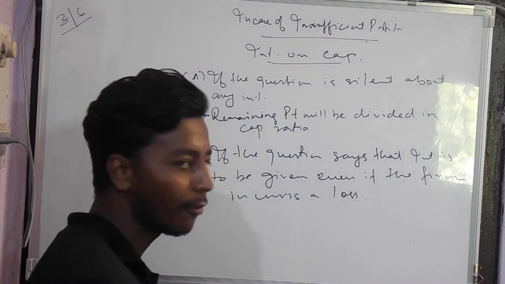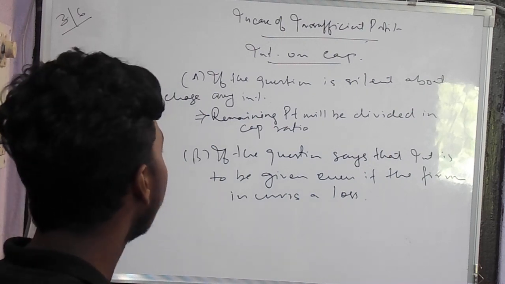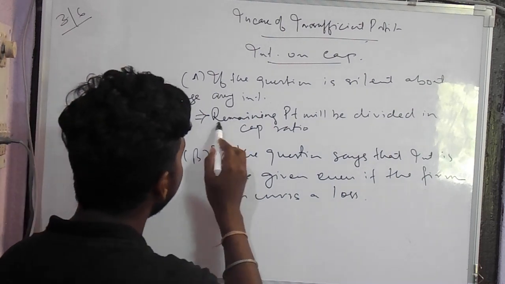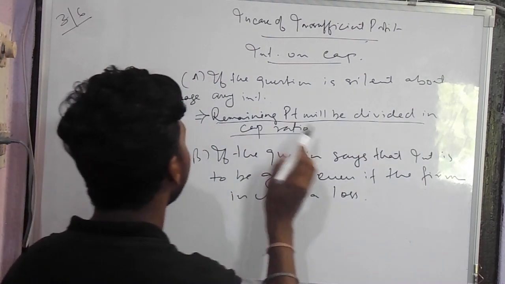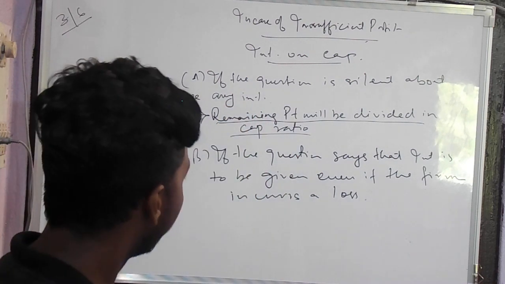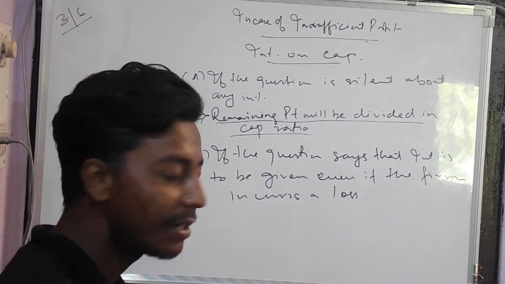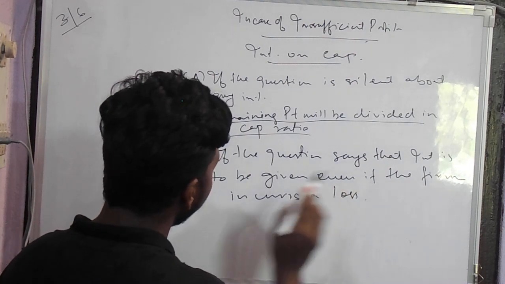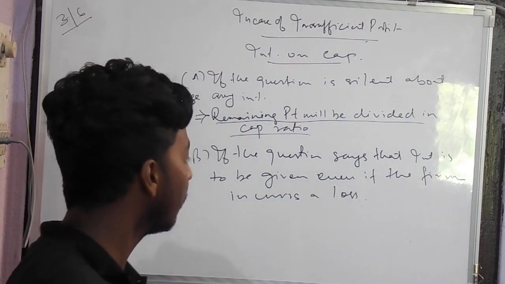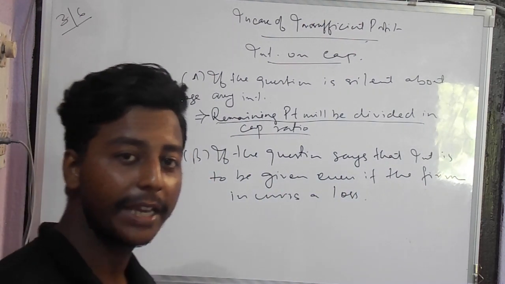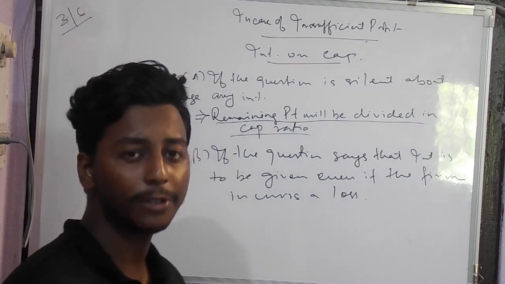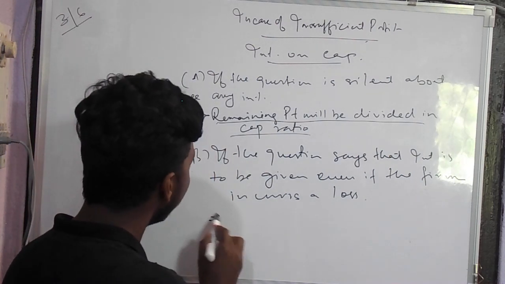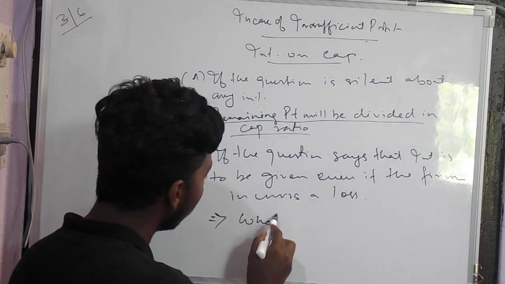Whatever profit is left will be divided in capital ratio. But if the question says that even if the firm is incurring a loss, they have to give the full interest, then full interest will be given.